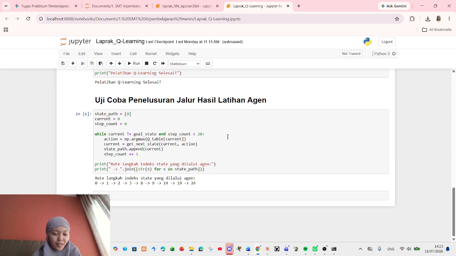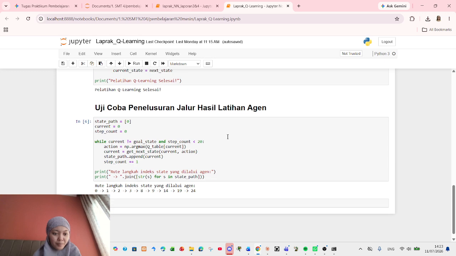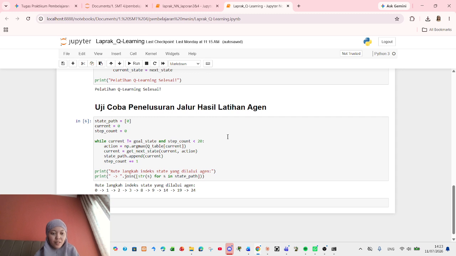After the training is complete, the Q-table is fully optimized. To test the agent's intelligence, I deployed it from the top left corner at state 0. As we can see from the output path array, the agent successfully navigates step by step through the optimal path, completely bypassing all the danger zones and successfully arriving at the goal state.